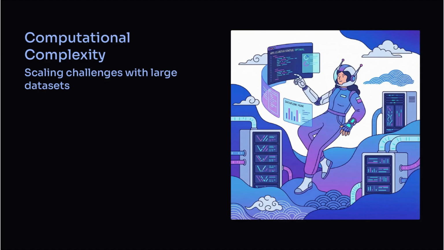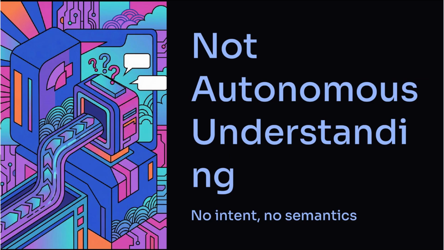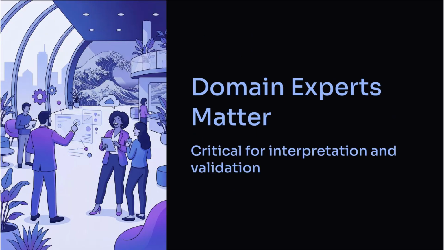Data quality strongly affects results. Missing or noisy data misleads models. Unsupervised learning does not imply understanding. It identifies structure, not meaning. Domain experts validate findings. Interpretation is a human responsibility. Ethical risks include profiling and misuse of group assignments.